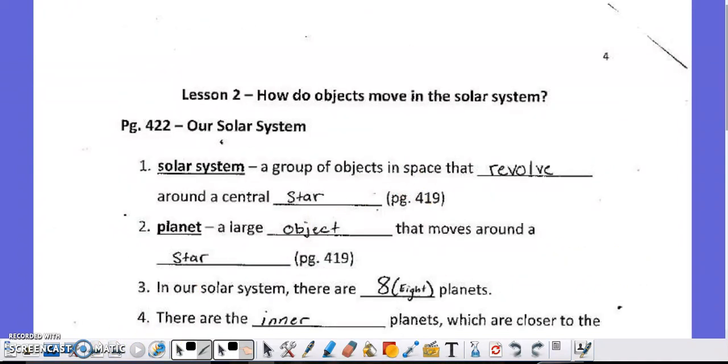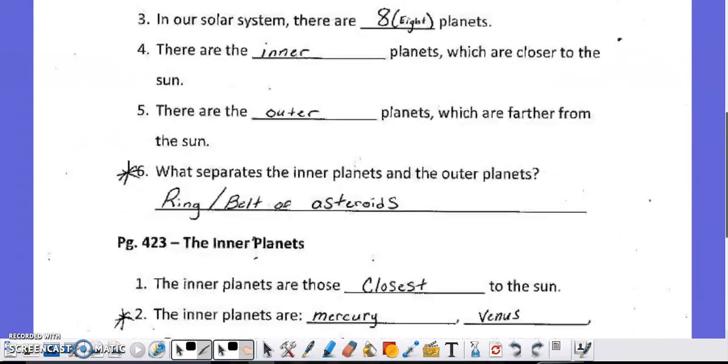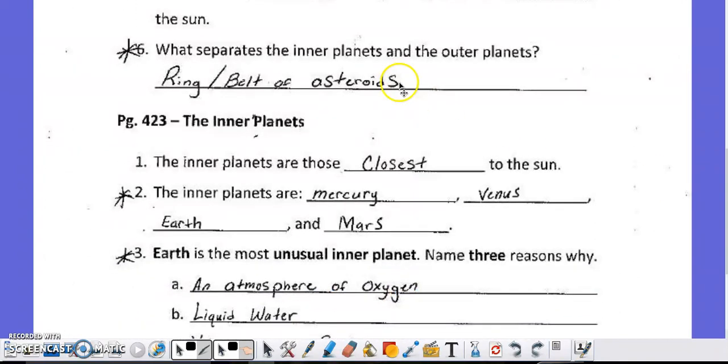As we continue to talk about our solar system, we also talked about how the inner planets and outer planets are separated by a belt or ring of asteroids. The inner planets are Mercury, Venus, Earth, and Mars. And the outer planets will be listed later. You don't necessarily have to list these planets, but you do have to remember which ones are the inner planets and which ones are the outer planets, and the fact that they're separated by the belt of asteroids. So these are the inner planets.